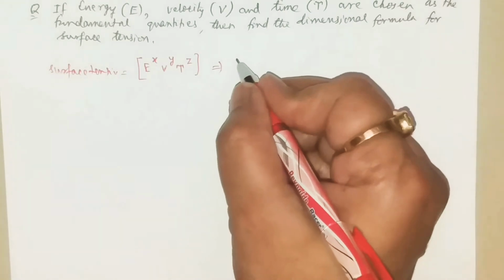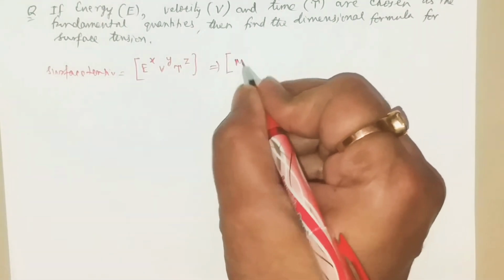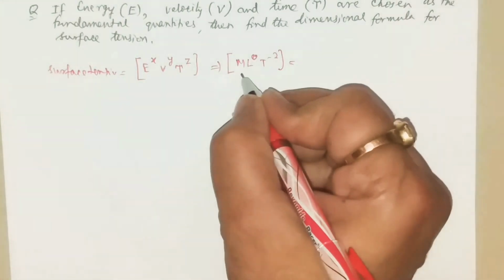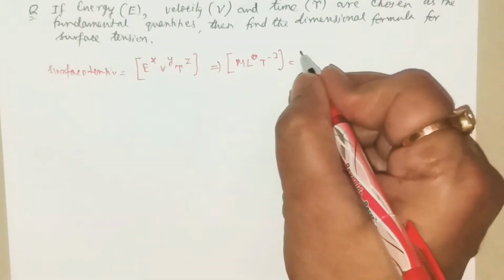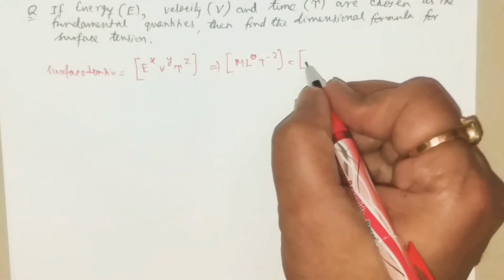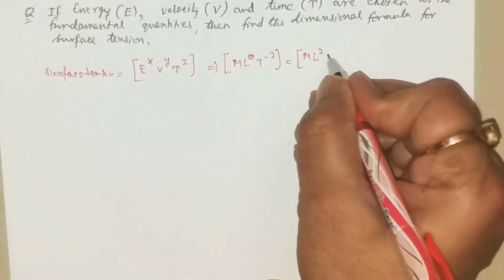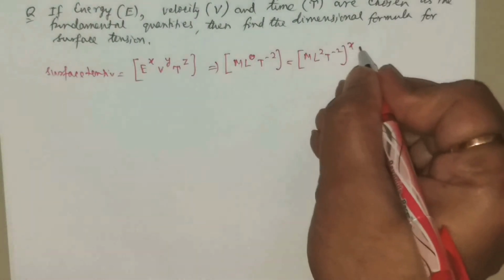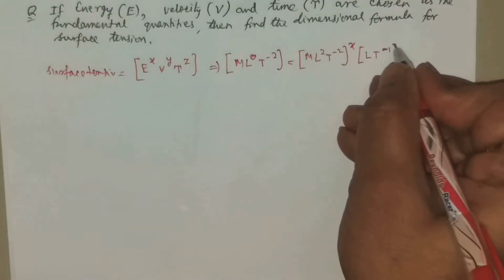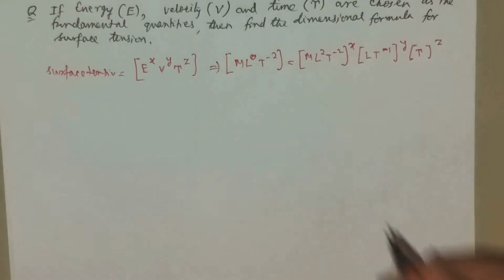So we are using now dimension in our system. You remember surface tension we have discussed, M L^0 T to the power minus 2, or you can take M T to the power minus 2. Now energy, I might have told you that any kind of energy and work done, they are same, M L^2 T to the power minus 2, M L^2 T to the power minus 2 to the power x. What is this? Velocity, L T minus 1 to the power y. Time is capital T to the power z.